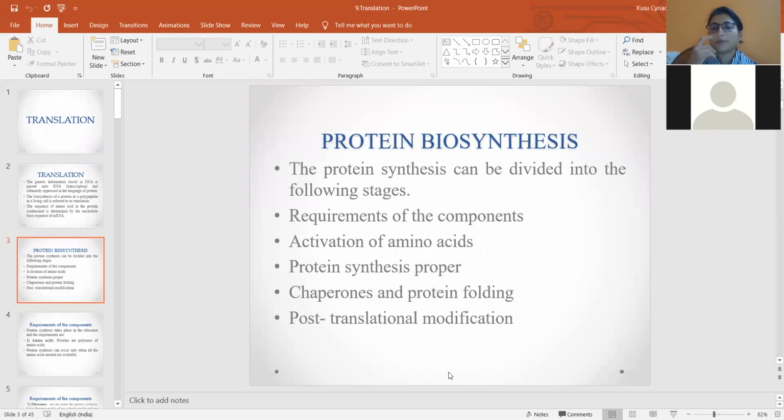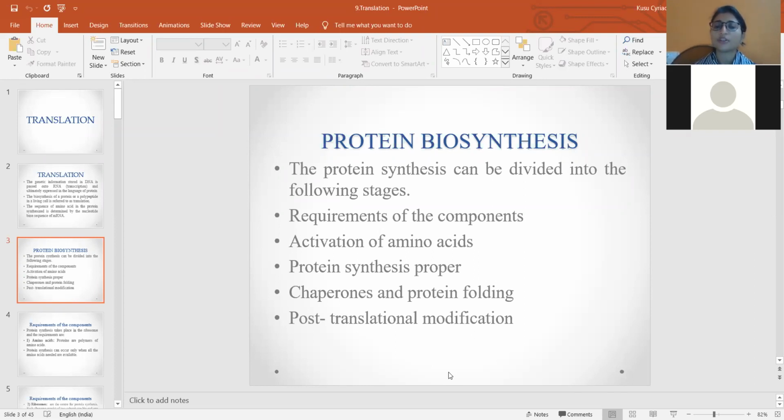Then the next step is activation of amino acid. If all the required components for protein synthesis are ready, then the amino acid, which is one of the main requirements, has to be activated. So the second step is the activation of amino acid, which requires some enzymes and an energy molecule. Then the third step is the synthesis of protein, which is again divided into 3 different stages: initiation, elongation and termination.